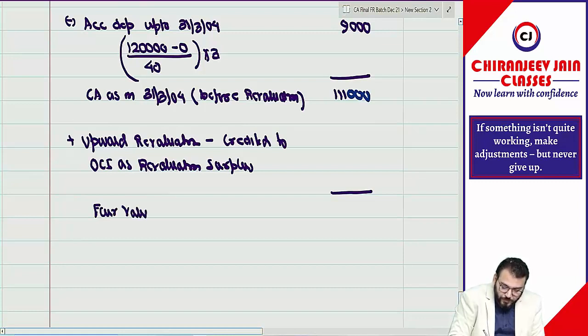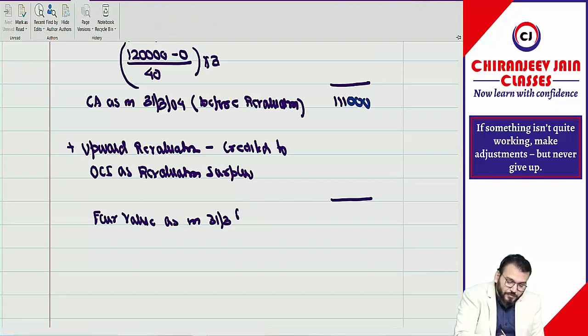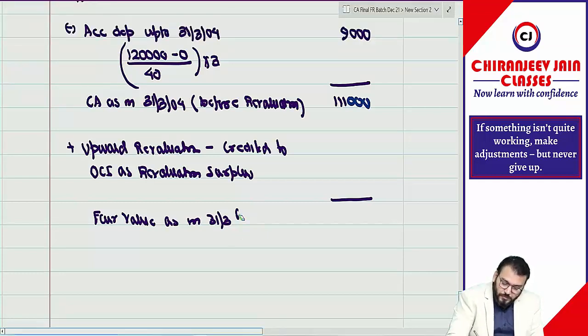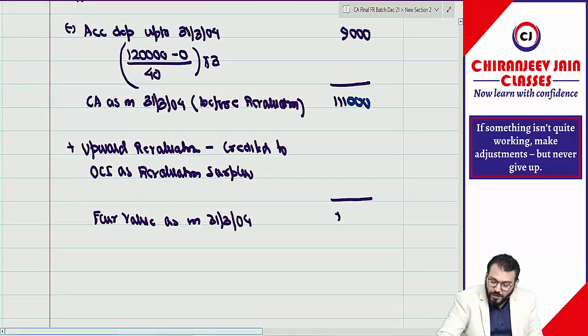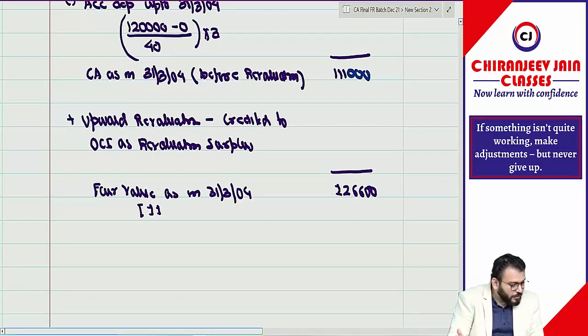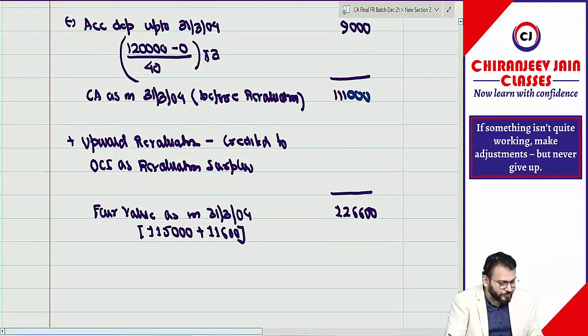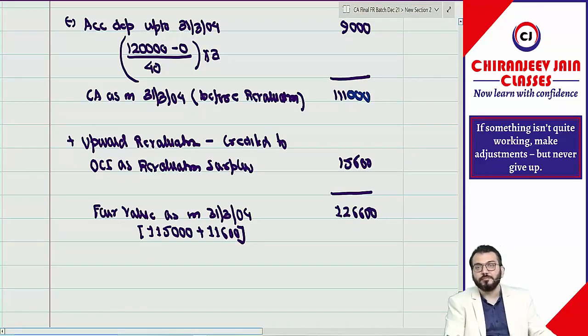Fair value as on 31st March 2004, because revaluation is done at the end of the year. Correct now? As on 31st March 2004, it will be 1,26,600, which is nothing but 1,11,000 plus 15,600. So this is the upward revaluation. Correct.